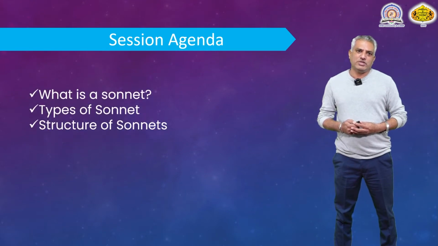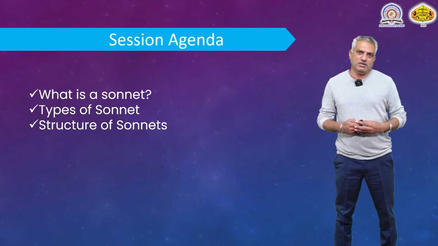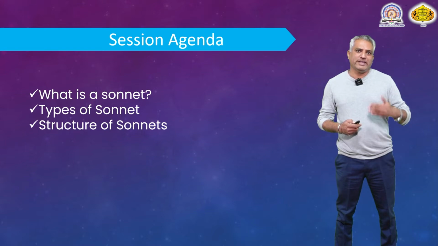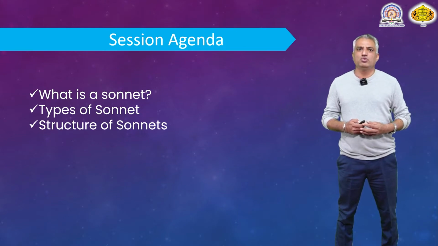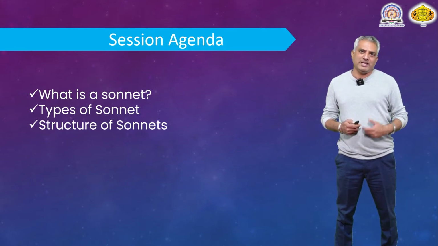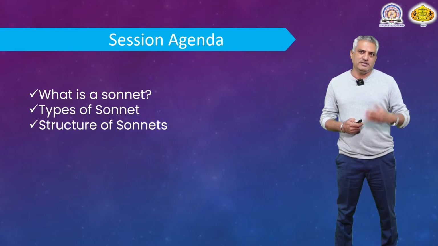Friends, in today's lecture, we are going to discuss sonnet as a form of poetry. You will be able to understand what a sonnet is. After discussing the definition of sonnet, we are also going to talk about the two broad categories of sonnets, that is Shakespearean sonnets and Petrarchan sonnets.